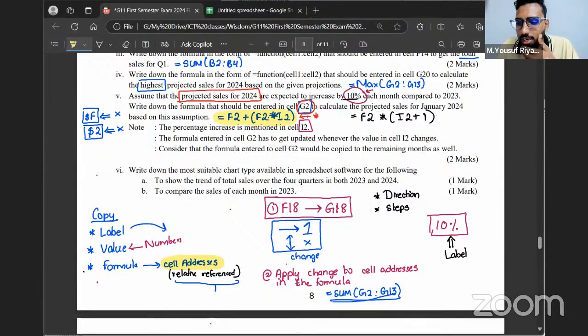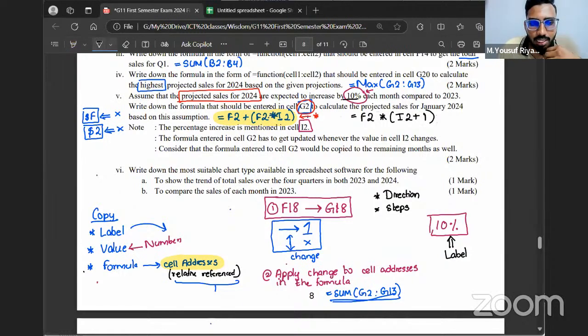If we use I2, is it wrong? Actually, that's not my final answer. You have to use $I2 only. That's what I'm going to come to next. But this is not the final answer. I can't directly mention F2 into I2. There's a small issue. Let me address the issue now.